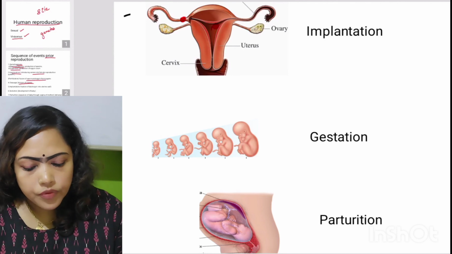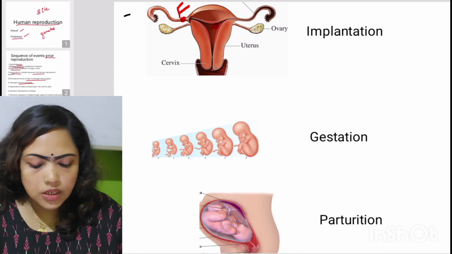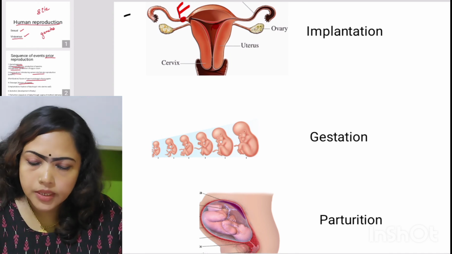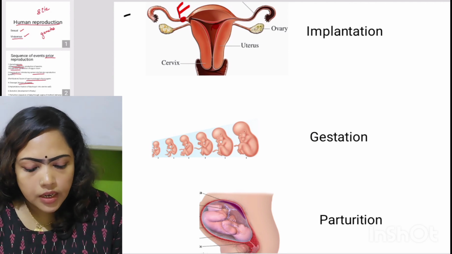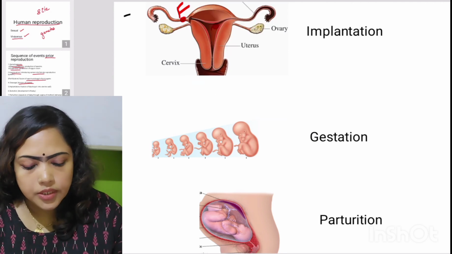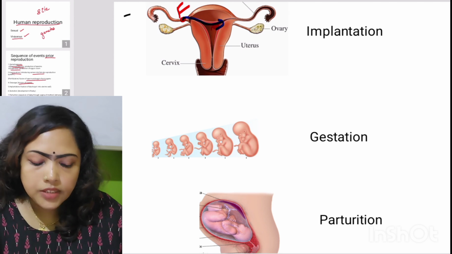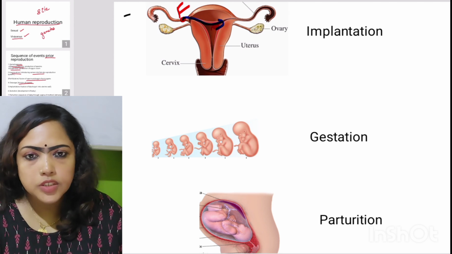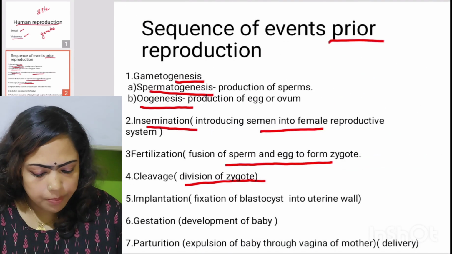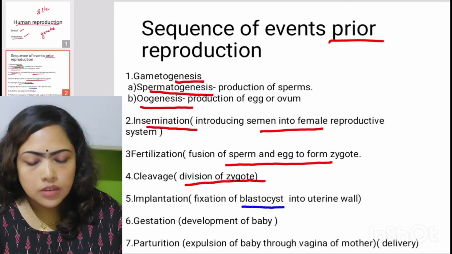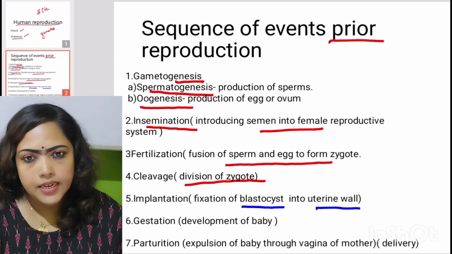Implantation. That means fertilization occurs here, right? That means the fallopian tube or oviduct. And the development should not proceed there because the diameter of fallopian tube is very less. Okay. So from this area, it needs to enter the uterus and get fixed. And this fertilized product, that means the stage is called as blastocyst. This is one of the embryonic stages that we will discuss later. So the fixation of this blastocyst into uterine wall is called as implantation.